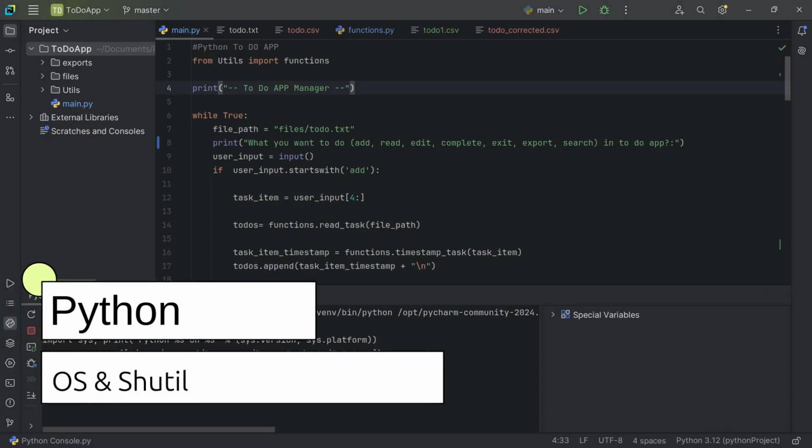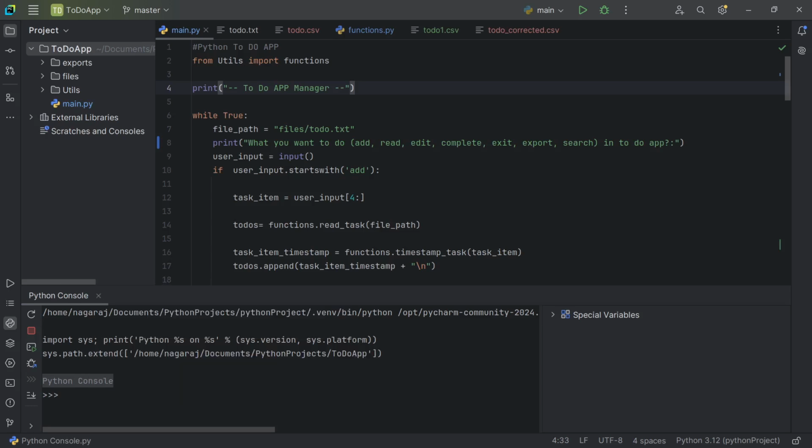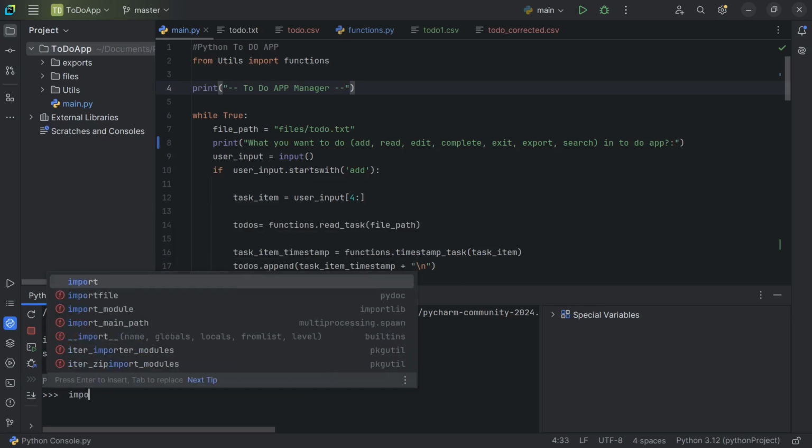In this tutorial, we will take a deep dive into two essential Python modules for file management, os and shutil. We will explore their powerful features and also see them in action through practical examples in our to-do app. So to begin with, we will start with the os module.